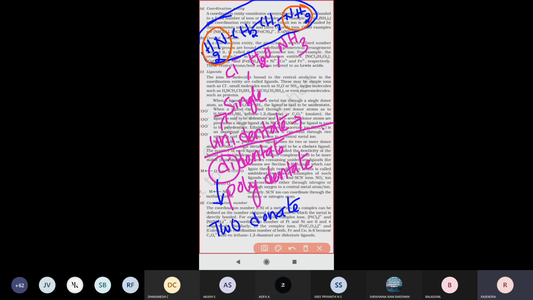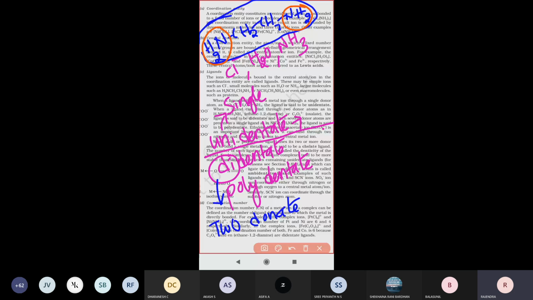Next one, see there, polydentate. Polydentate is nothing but more than two donor groups present there. Simply how to remember: poly stands for many.